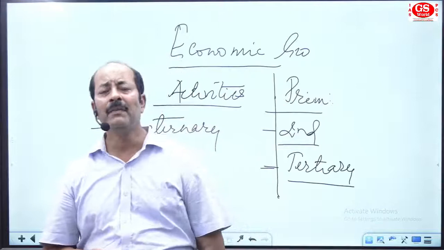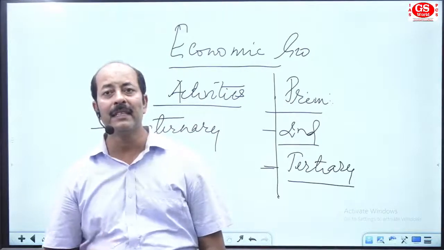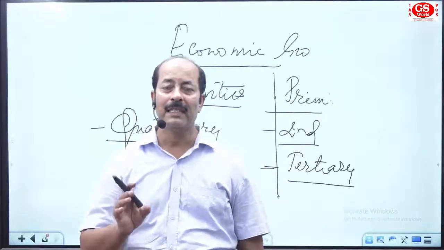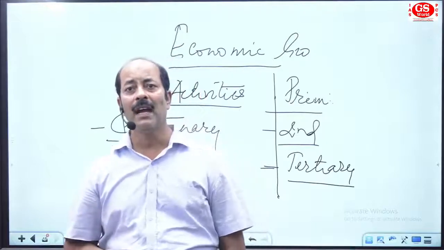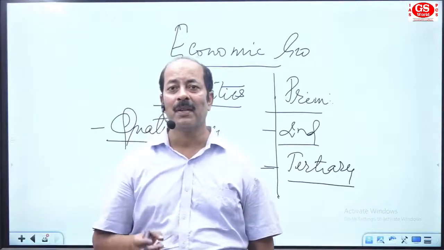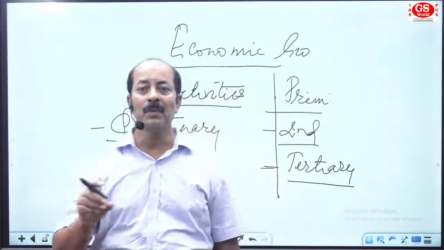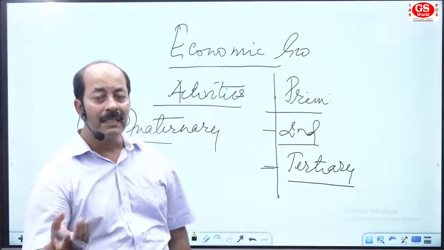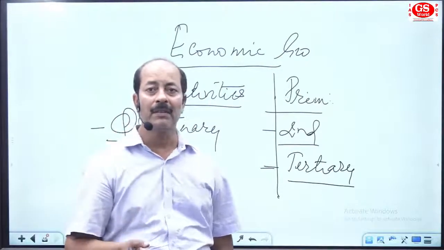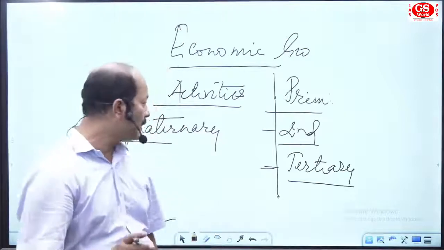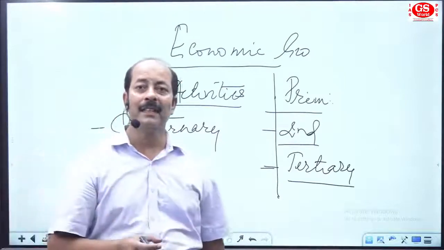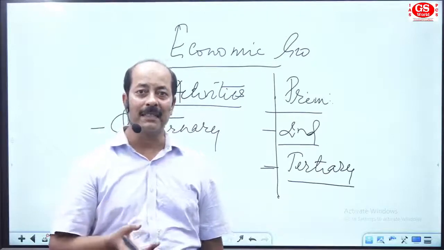Whenever we are going for research, it can be for two purposes: for administration and for development. So the person or group of persons engaged in this type of work, by innovation or for a research purpose, are considered as persons of quaternary activities.